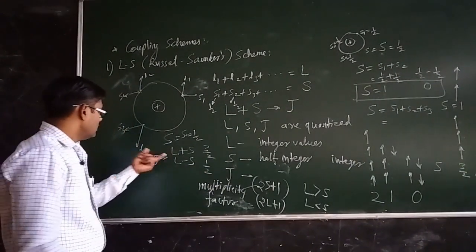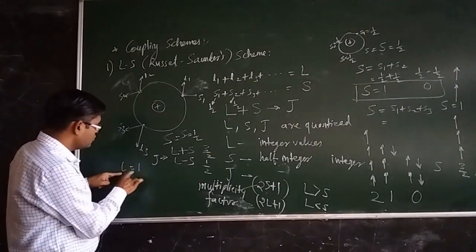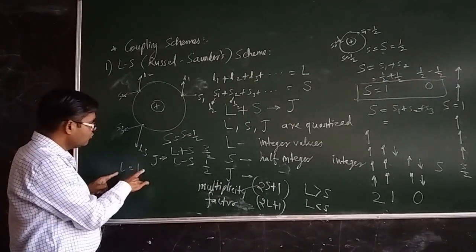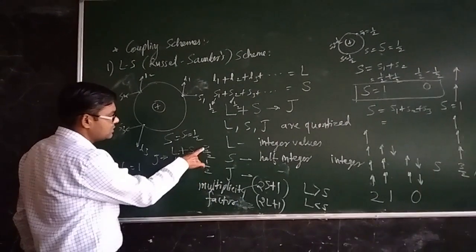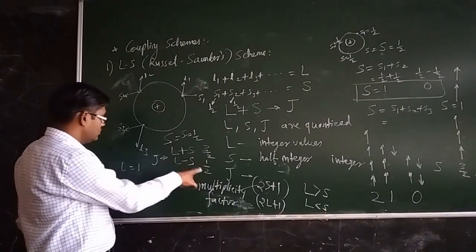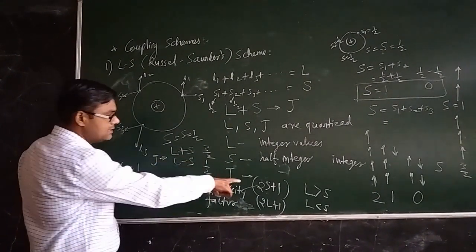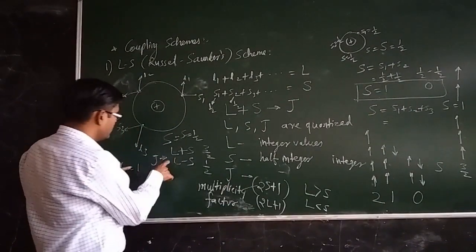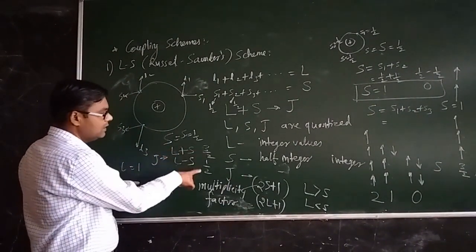So you see, we have assumed L equal to 1, and the L equal to 1 state has split up into 2 values, 3 by 2 and 1 by 2. So since the multiplicity factor is 2, this particular L state has split up into two values.